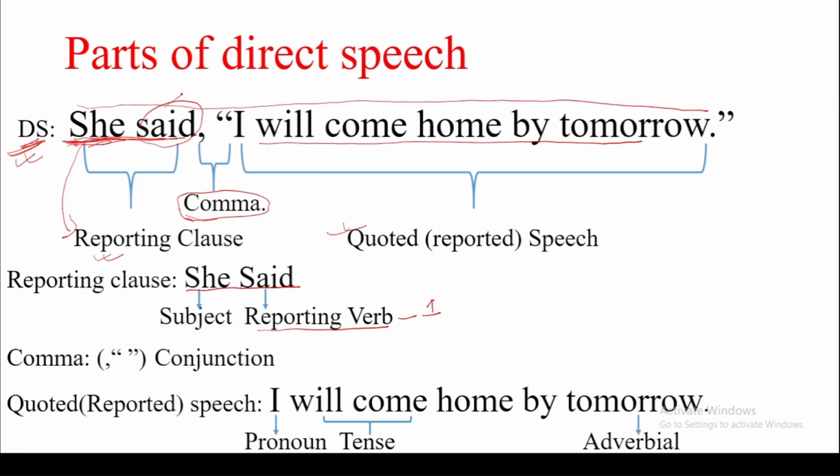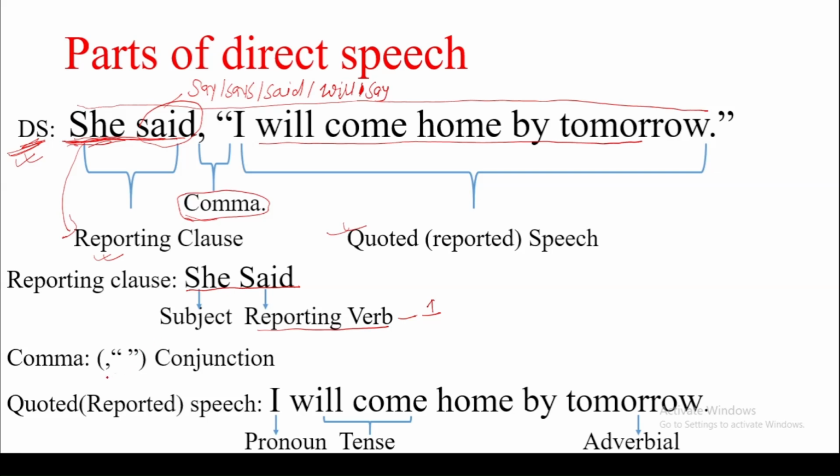Reporting verbs like say, says, said, will say. So these are the reporting verbs that you find in direct speech. So we have to change the reporting verb as the first step.